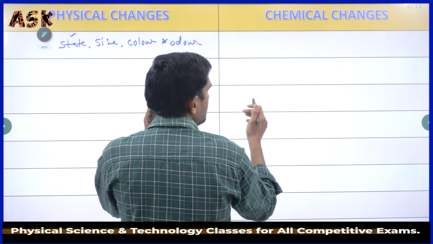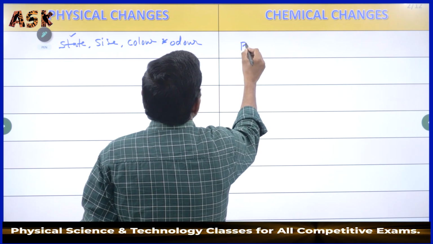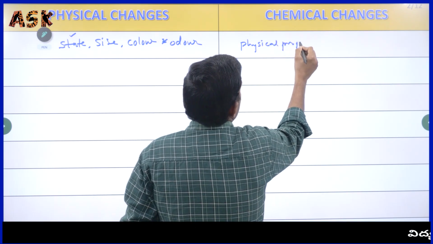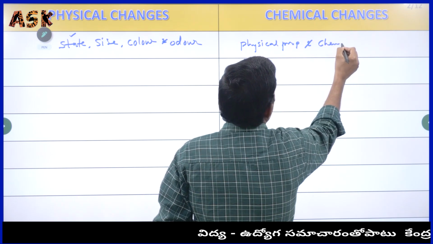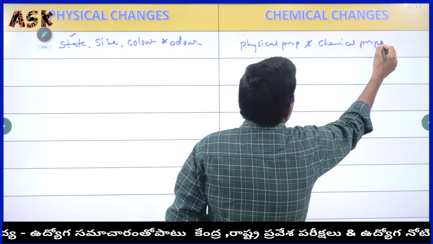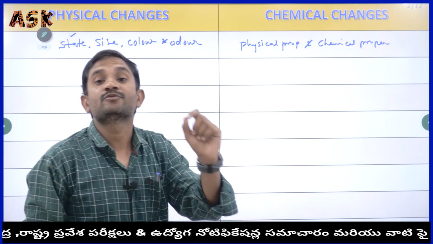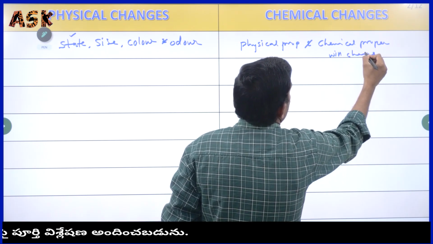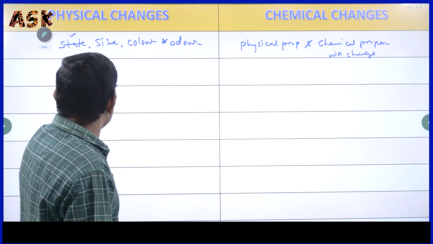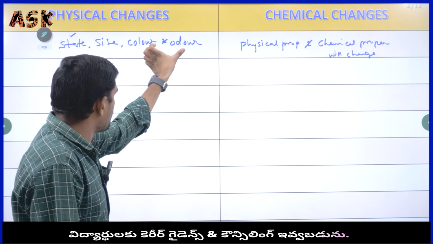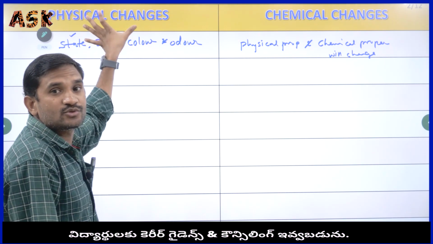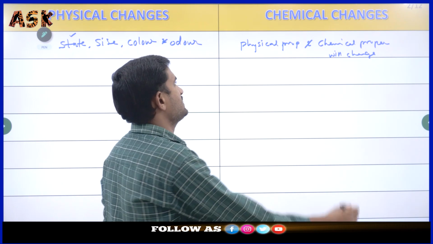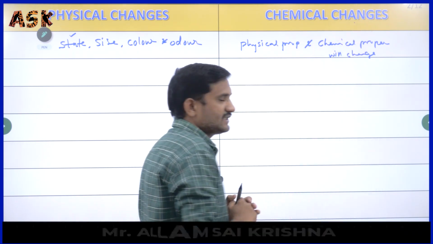As for the chemical changes, the physical properties of the substances and the chemical properties of the substances, both will change. That we have to keep in mind. What I told is state, size, color and odor. These are the physical properties that only change in the physical changes. Physical properties including chemical properties of the substances will be changed in the chemical changes.